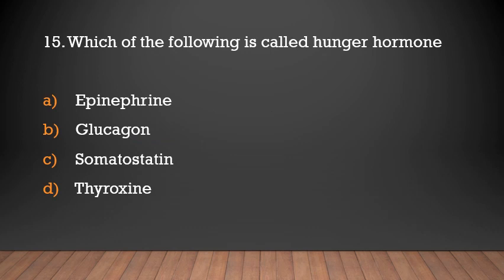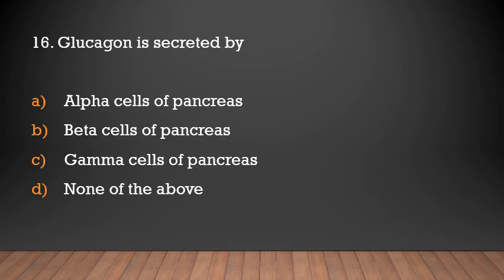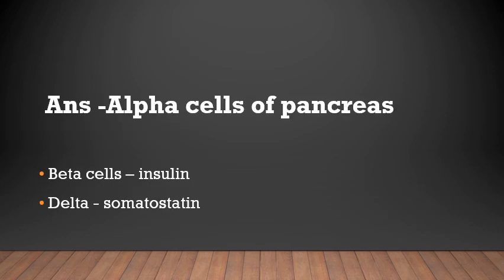Which of the following is called hunger hormone? Epinephrine, glucagon, somatostatin, thyroxine. Glucagon. Glucagon is known as hunger hormone. Glucagon is secreted by alpha cells of pancreas, beta cells of pancreas, gamma cells of pancreas, none of the above. Alpha cells of pancreas. Glucagon is secreted from alpha cells and insulin from beta cells, and delta cells secrete somatostatin.